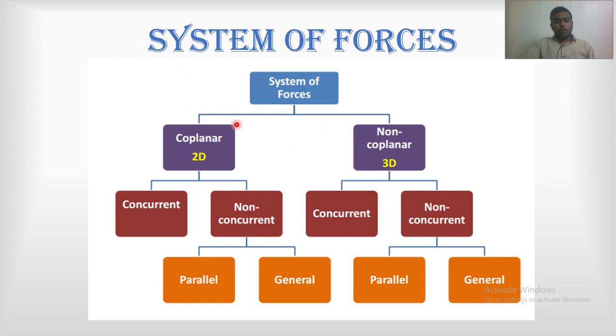So we have two classifications of systems of forces. The first one is coplanar forces, the second one is non-coplanar forces. Now coplanar: co means one, single, and plane, a single plane. The forces lying in the same plane or in a single plane are called a coplanar force system, or coplanar forces.